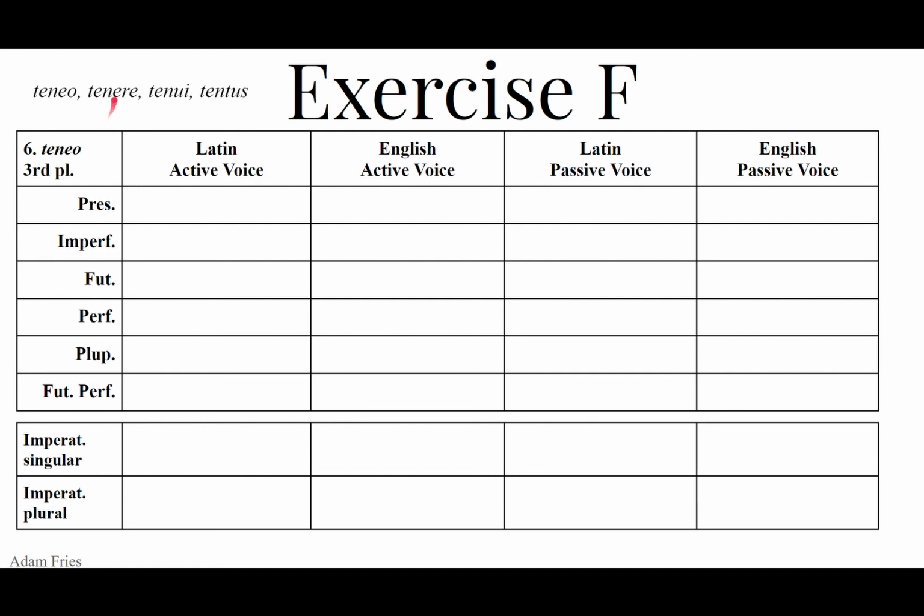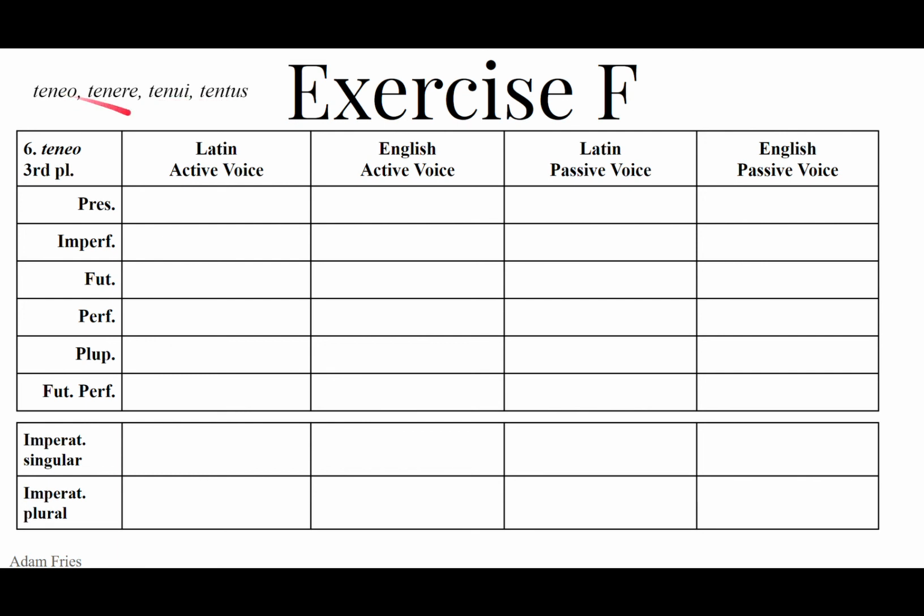So the present stem is tene. Perfect stem is tenu. And then the perfect, pluperfect, and future perfect will use the supine stem, tent, with the us endings, like an adjective added to it. Make sure they're plural, because this is third person plural. So tenti, ae, a, and then the helping verbs.